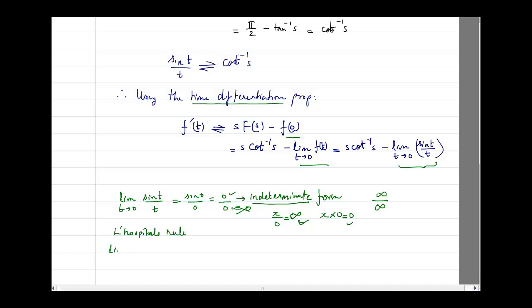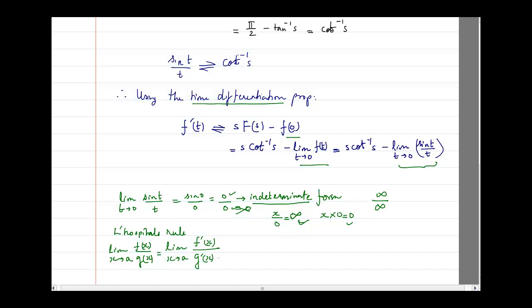It says that if you want to find out the limit of, let's say, x tending towards some value a, and you are having some function f of x divided by g of x, then it is the same as finding out the limit x tending to a by taking the differentiation of f x and differentiation of g x.